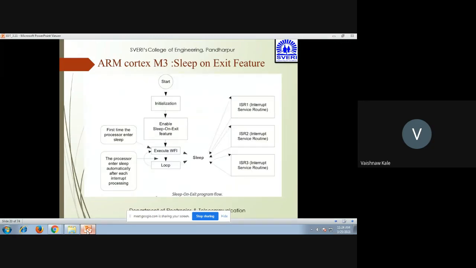So start initialization, then enable the sleep on exit feature, then execute WFI. The first time the processor will enter into the sleep mode, and then there is a sleep loop through which interrupt service routines 1, 2, and 3 will be executed. At the same time, this loop goes back to execute WFI, and the processor enters into the sleep mode automatically after each interrupt processing. So this is the sleep on exit program flow.